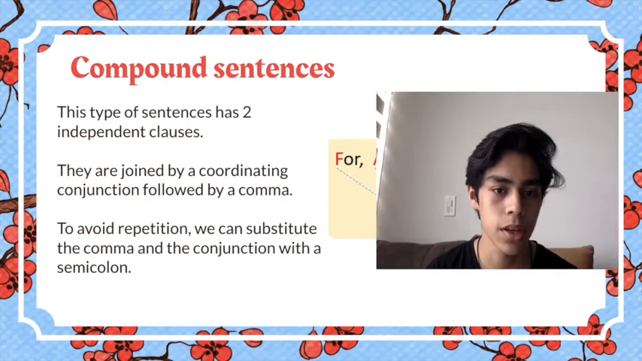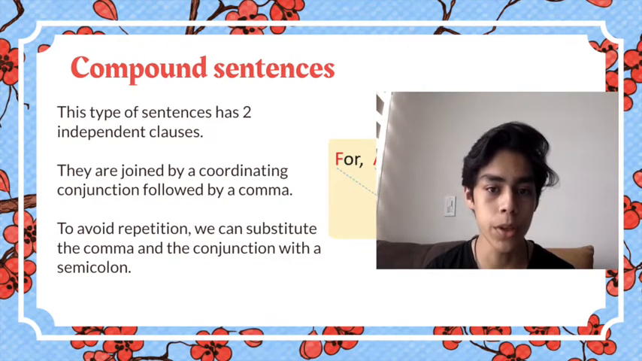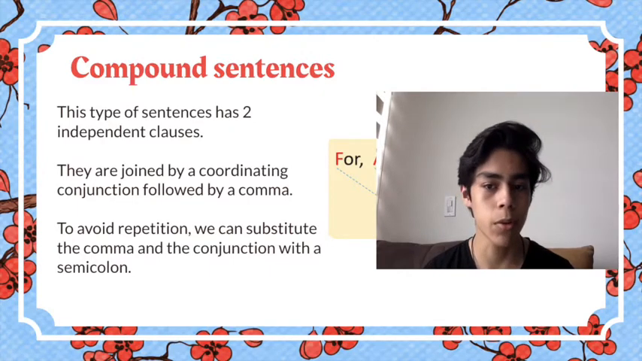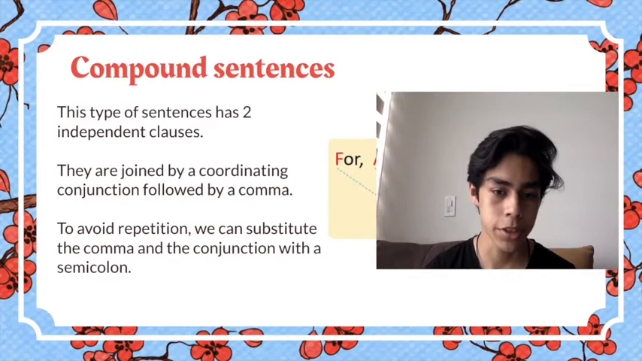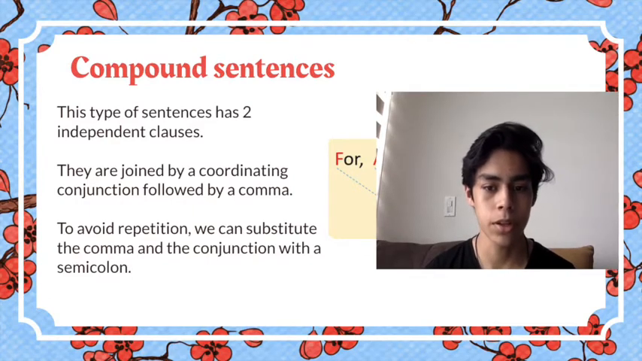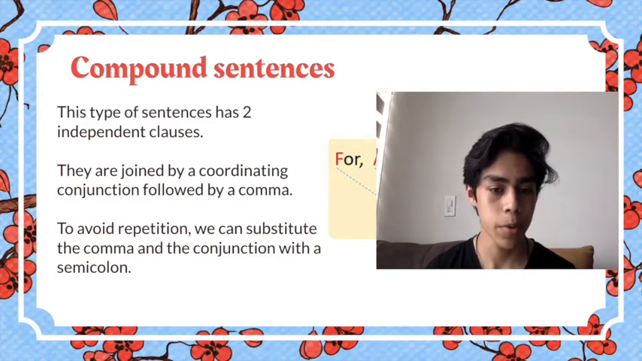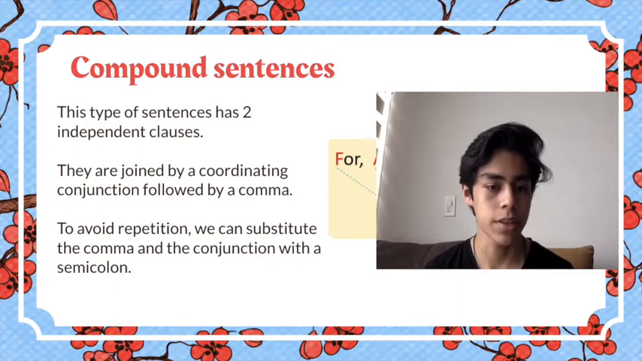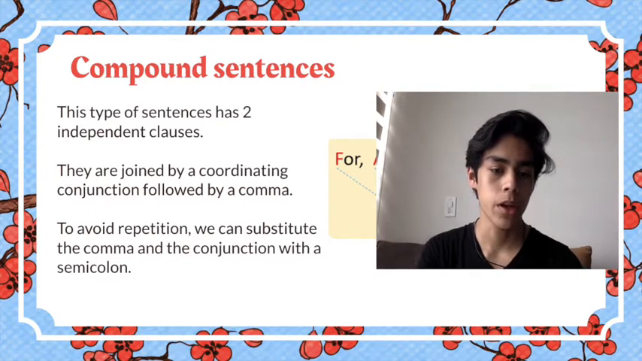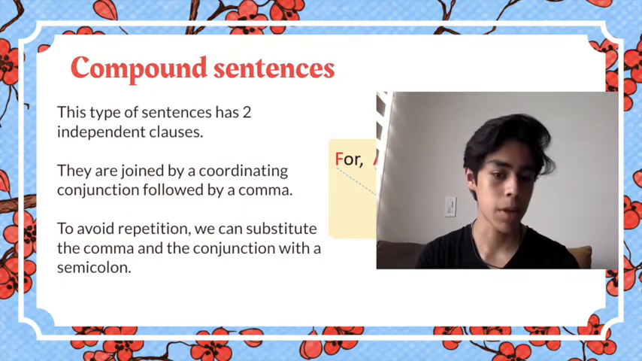Compound sentences. This type of sentence has two independent clauses. They are joined by a coordinating conjunction followed by a comma. To avoid repetition, we can substitute the comma and the conjunction with a semicolon. An example of a compound sentence is I like trains a lot, comma, so, the coordinating conjunction, I plan a trip. Or it can be I like trains a lot, semicolon, I plan a trip.